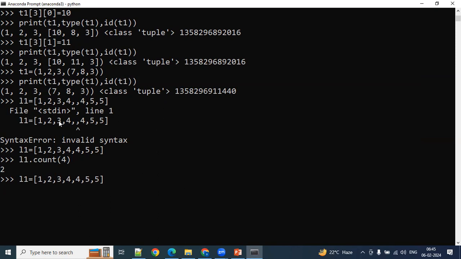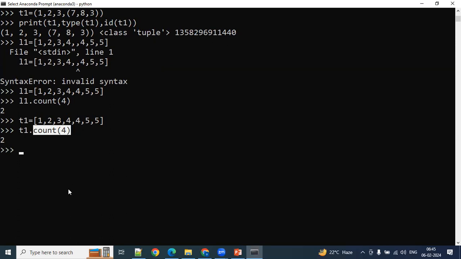So let me try to take in the same way, instead of L1, I'll take here T1. So now count also, instead of L1, I'll simply take T1. Now, are you getting the output or not? Check. Yes. So except count and index, no other methods are available.